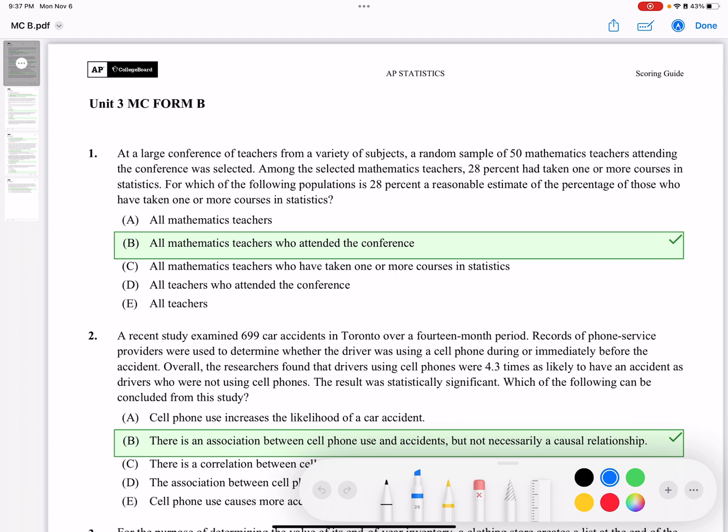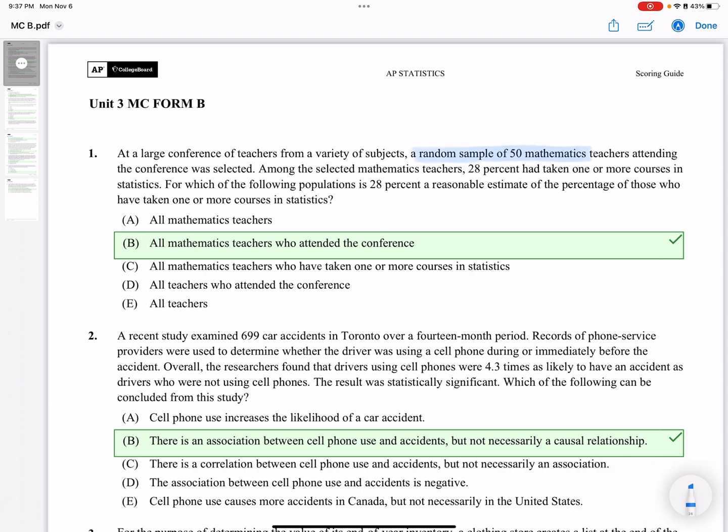All right, number 1. At a large conference of teachers from a variety of subjects, a random sample of 50 mathematics teachers attending the conference was selected. Among the selected mathematics teachers, 28% had taken one or more courses in statistics. For which of the following populations is 28% a reasonable estimate of the percentage of those who have taken one or more courses in statistics?